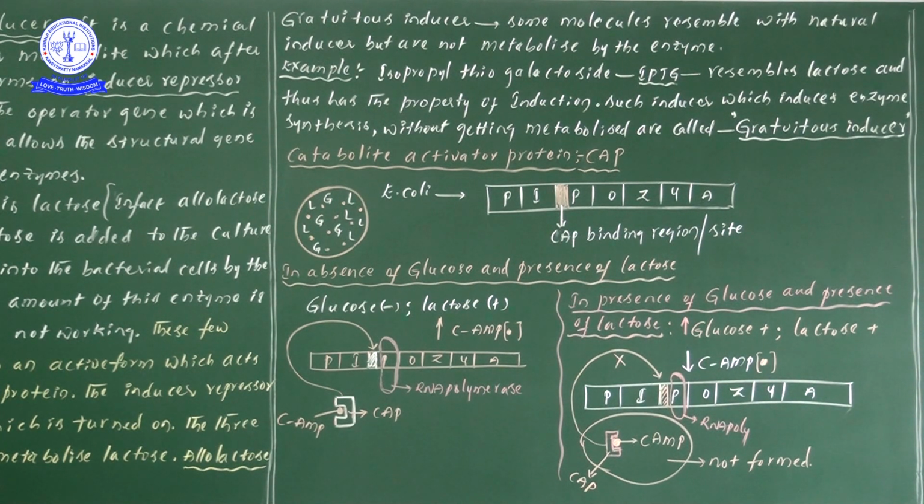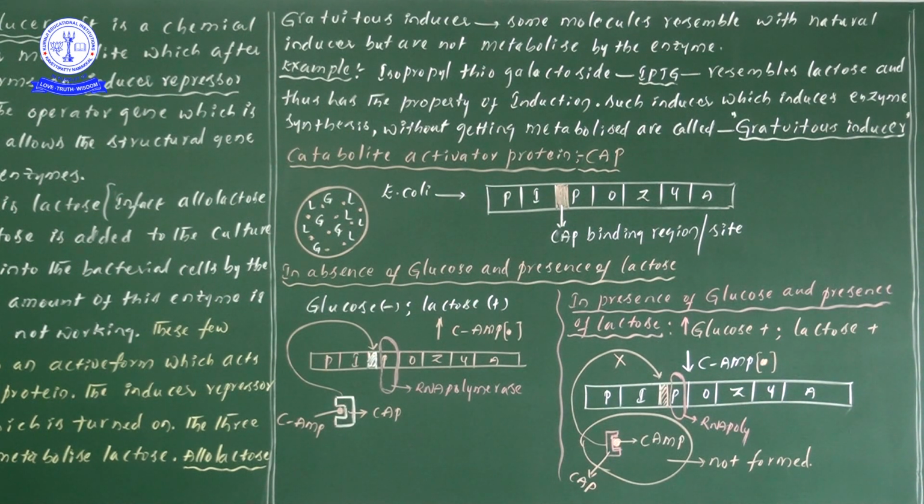Now you may have a doubt: when there are two sugar sources, glucose and lactose, which one will be consumed first, which one will be absorbed by the E. coli first? In comparison of these two sugars, glucose is consumed first by the E. coli. So save this well.